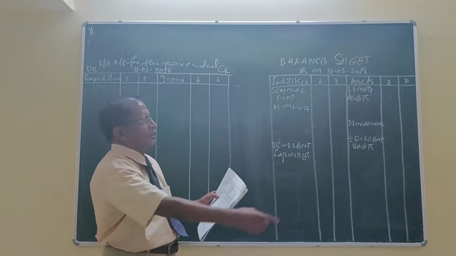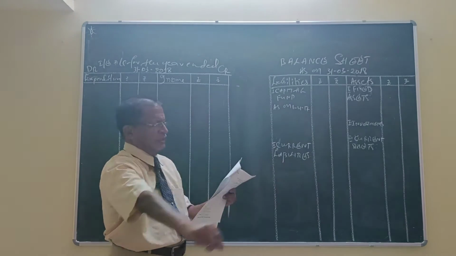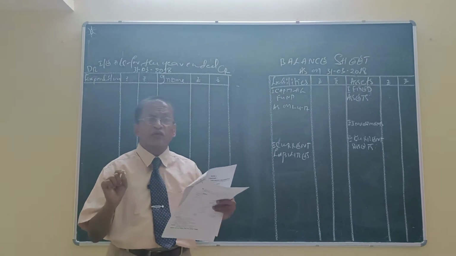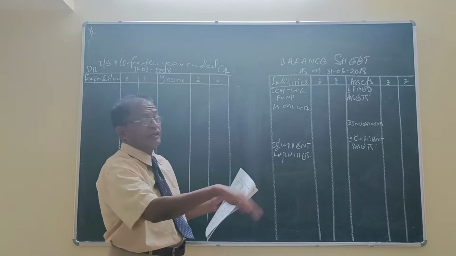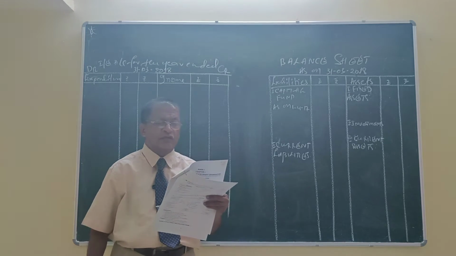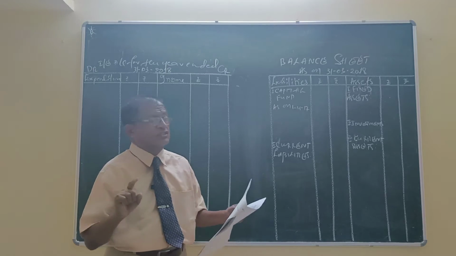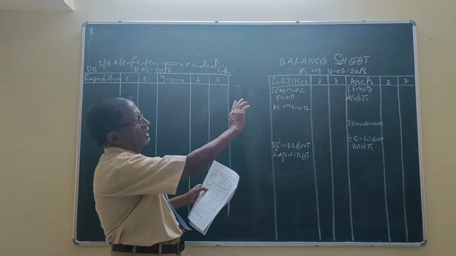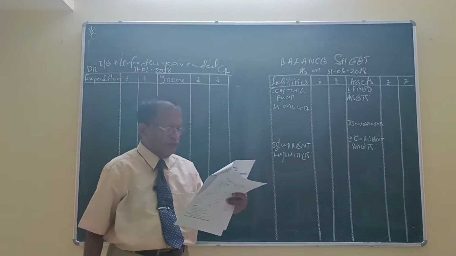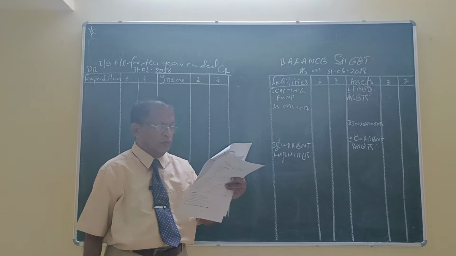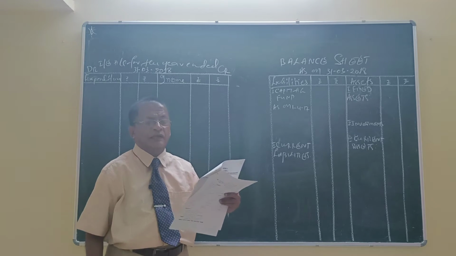Investment 5,200, it will be shown in the balance sheet at the asset side. Sports materials, it is an opening balance, it will be shown in the balance sheet under the heading current asset. Last one, furniture, it is a fixed asset, it will be shown in the balance sheet under the heading fixed asset. On the furniture there are two adjustments, therefore you have to show the item in the inner column.